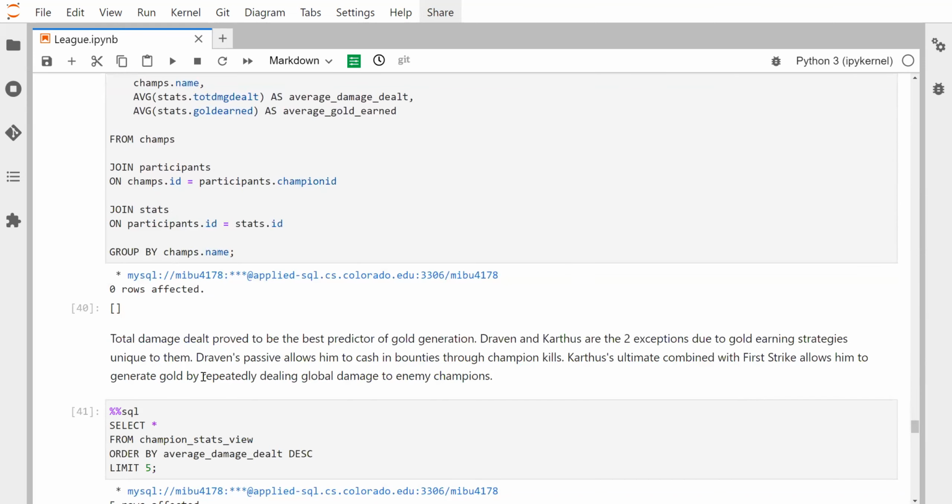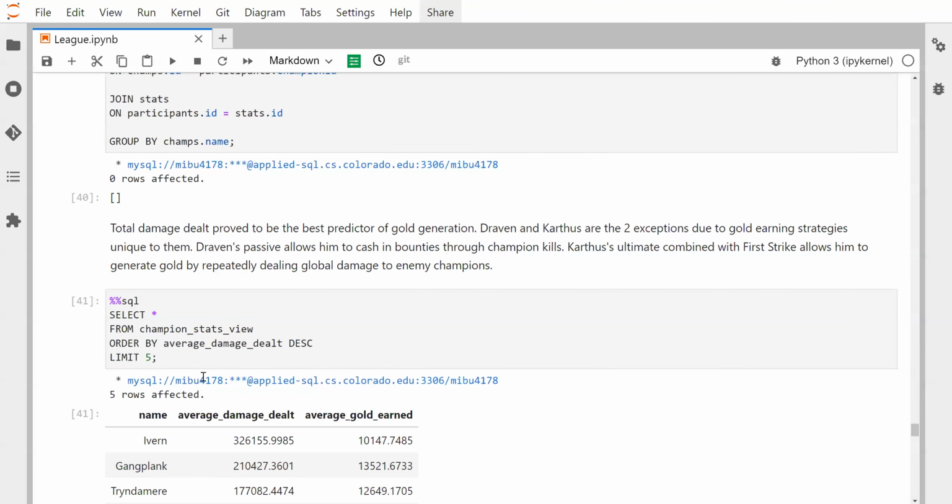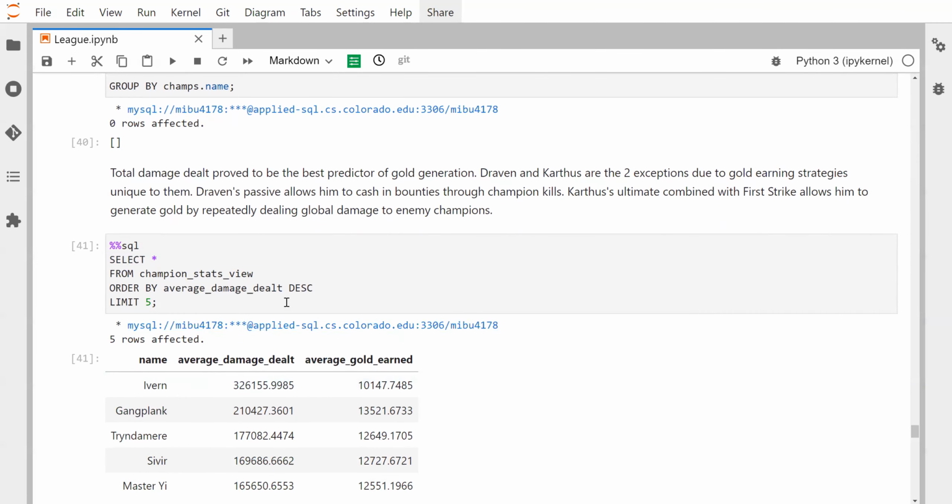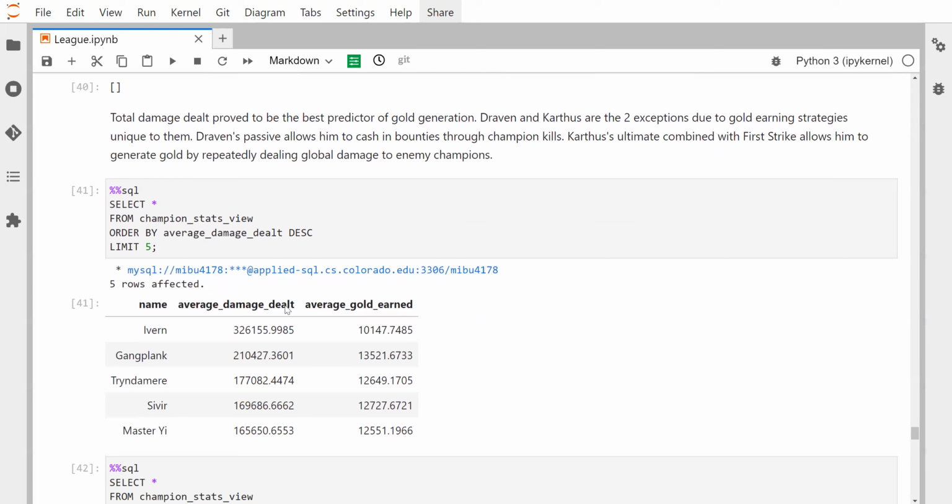And then next, I wanted to look at what is the best predictor of gold generation. And it turned out to be average overall damage dealt, including damage to champions as well as damage to minions. And Ivern here is number one on the entire list by a huge margin, which is probably a big reason why he's got such a high win rate.